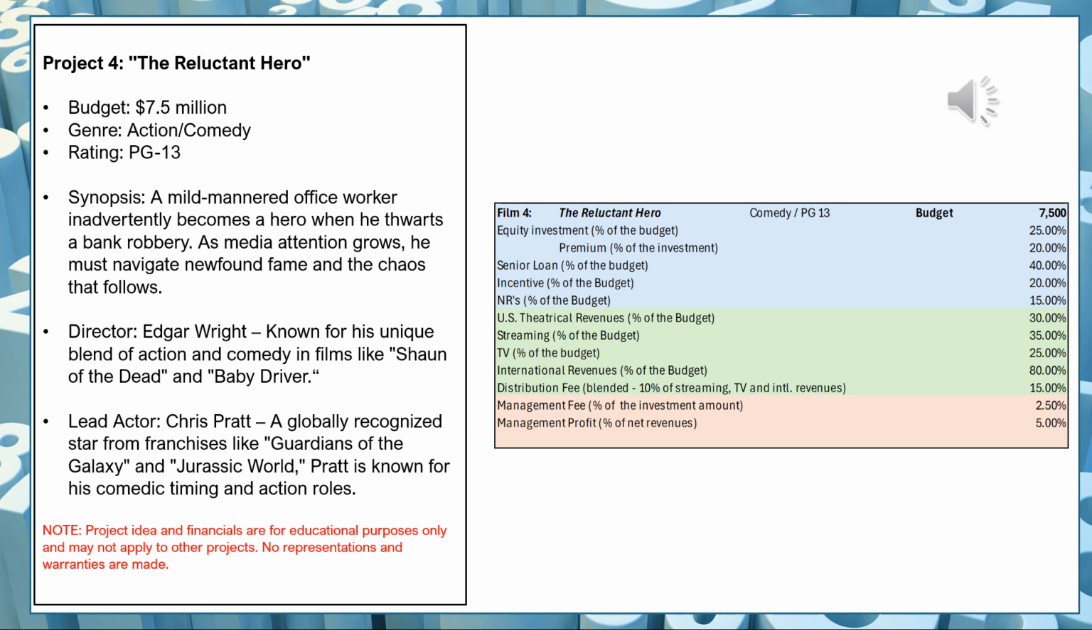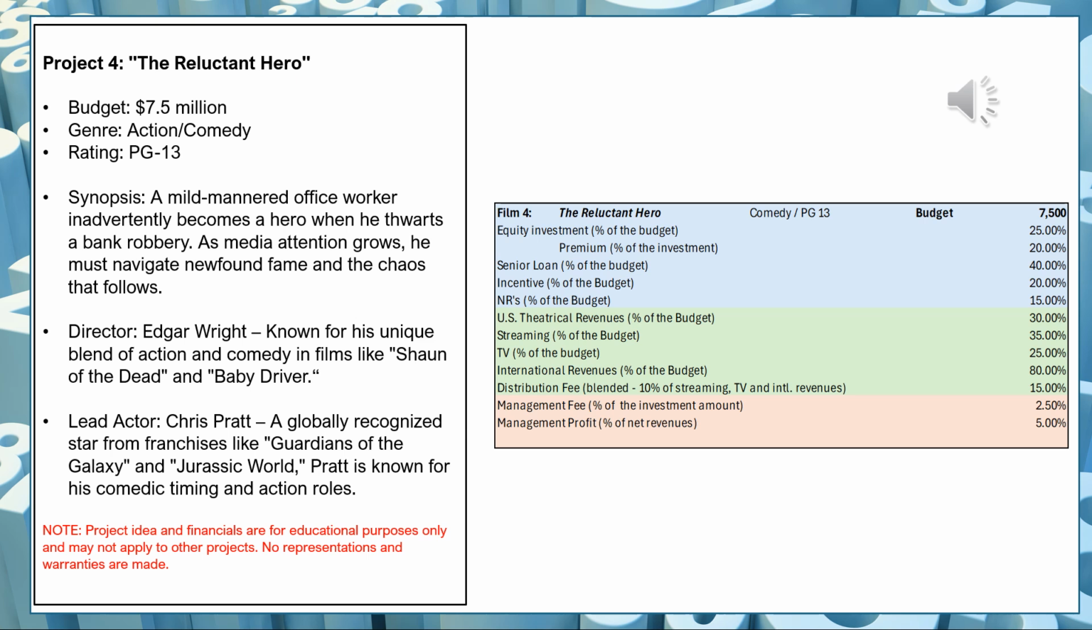And I will have a 25% equity component for this budget. I'm going to have 40% of a loan, 20% of incentive, and 15% in non-recoupable finance sources. I could probably go up with the equity, by the way, on a movie like this. I could also go up with the budget, just to give you an idea.